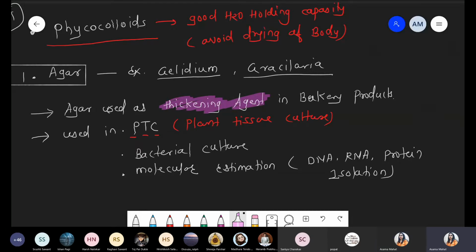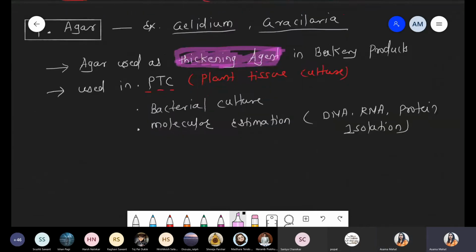Got it? Yeah. So this part is done. So these are the first function with respect to agar. Now the second example, that was the first example. The second example we are talking about